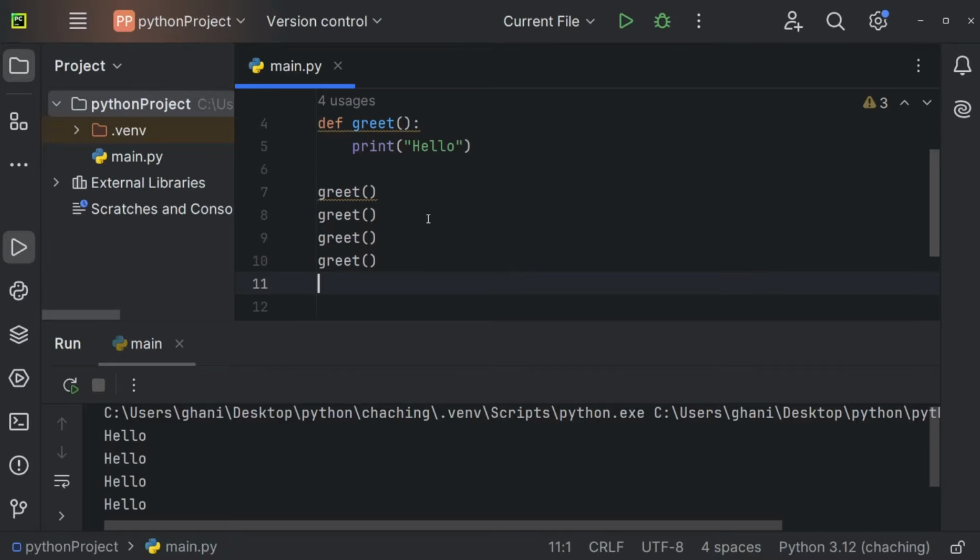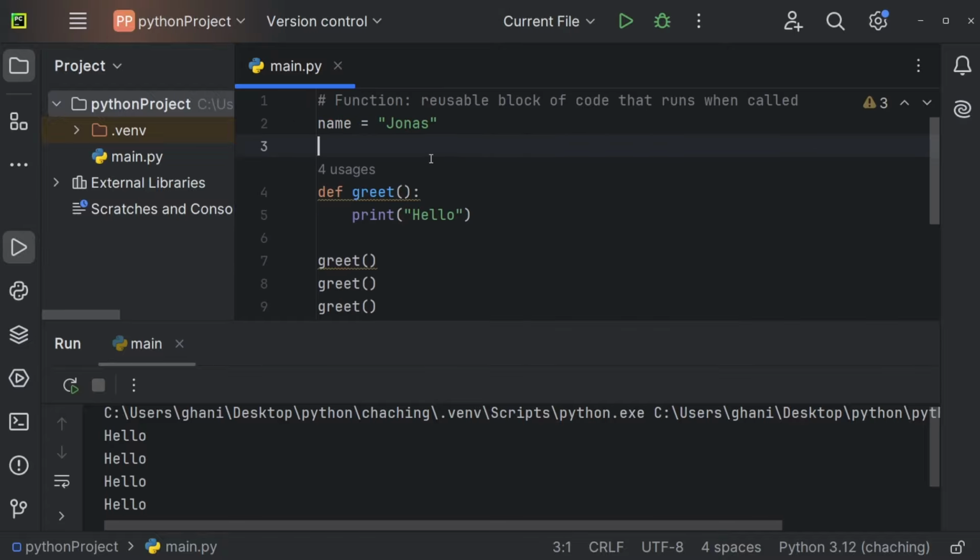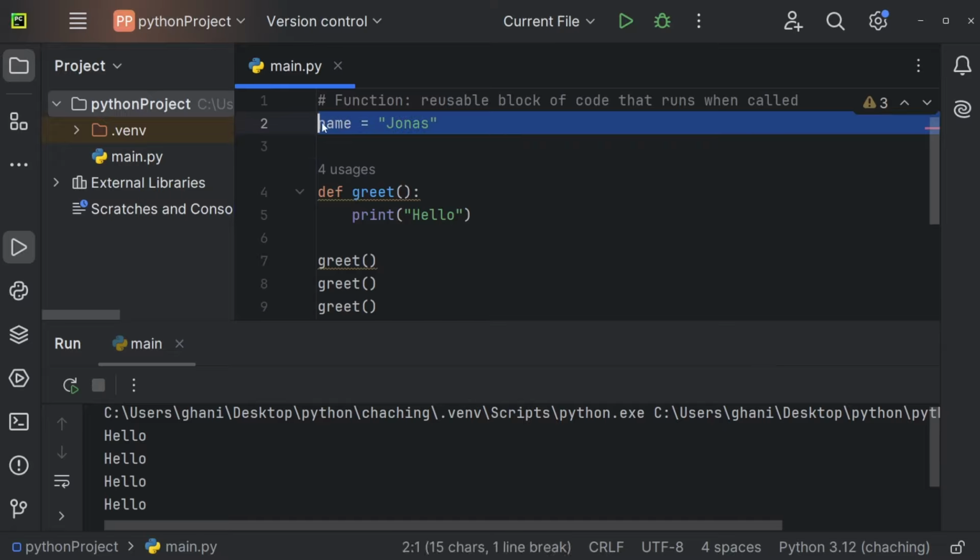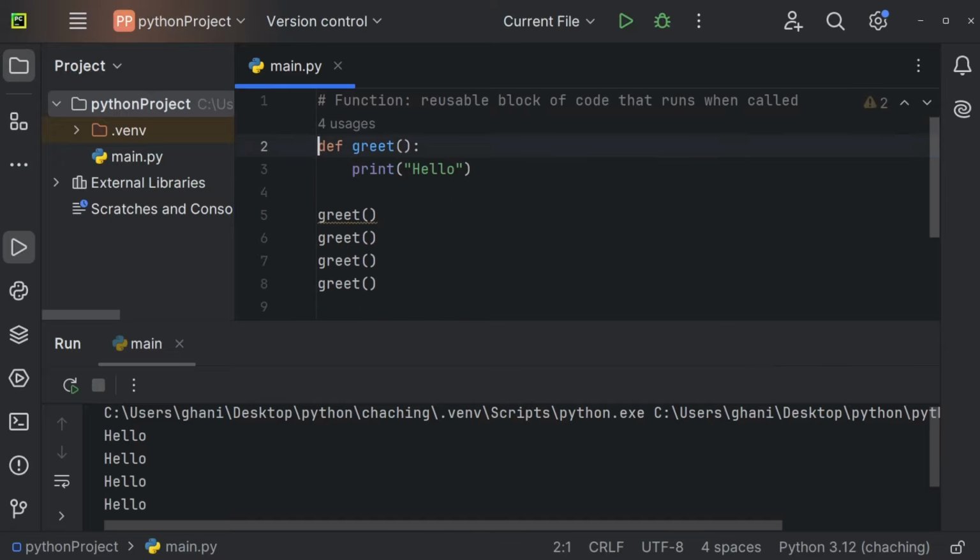Now, of course, at this point, it's probably not the most useful thing to do because we just print out hello over and over again. And this is not really flexible. And in order to change that, we can use a parameter. So let me change or delete the name right here. And now we can accept a parameter right here in those brackets. So you define all of the parameters inside of those brackets.